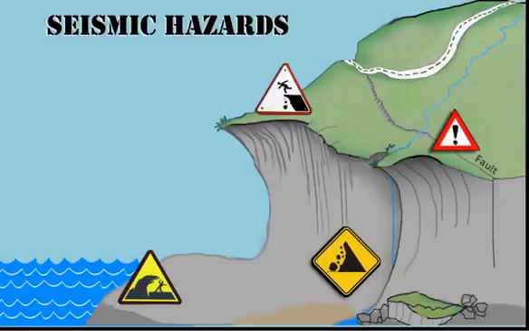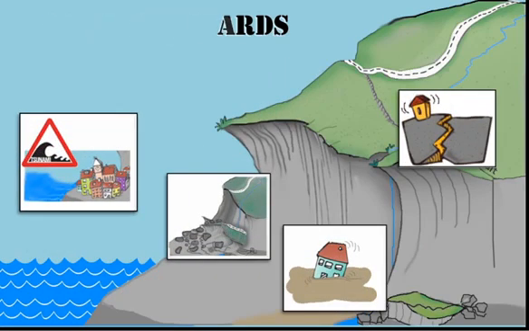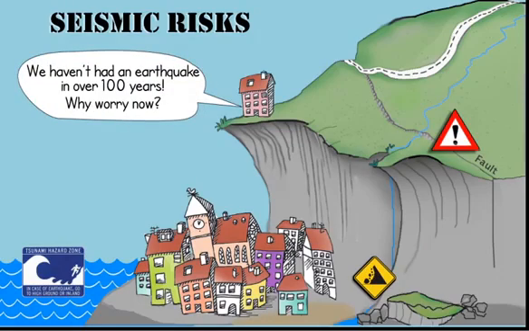A seismic hazard is the probability of ground shaking due to earthquakes and other effects of earthquakes, including ground rupture, landslides, tsunamis, and soil liquefaction. Seismic risk is the likelihood that humans might sustain injuries and fatalities, plus economic losses due to the hazard. Risk and the perception of risk are not always aligned.